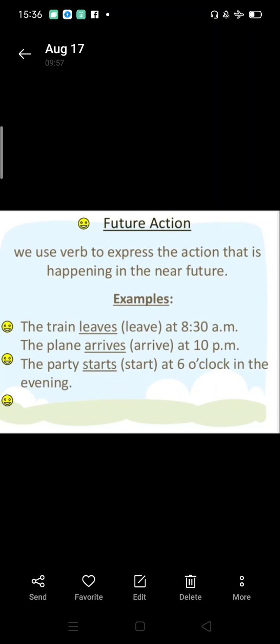Future action. We use verbs to express the action that is happening in the near future. In future, when we want to depict any future sentence, then also we are using present tense. Like the train leaves at 8:30 a.m. So we are telling about the train that will leave at 8:30 a.m. and we are using present tense over here. The plane arrives at 10 p.m. The party starts at 6 o'clock in the evening. So all these sentences are depicting future and we are using present tense over here.